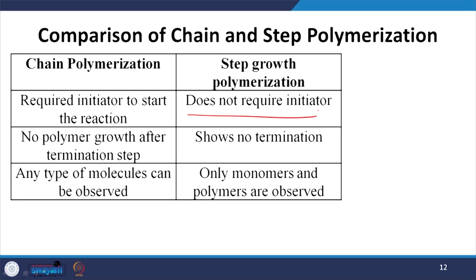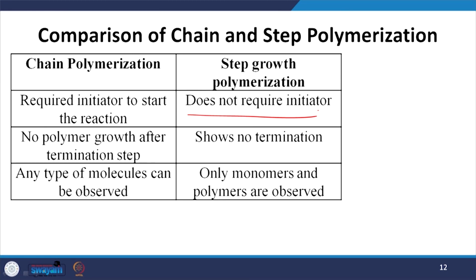In chain growth polymerization, an initiator is required to start the reaction, whereas there is no such requirement in step growth polymerization. It can occur spontaneously.